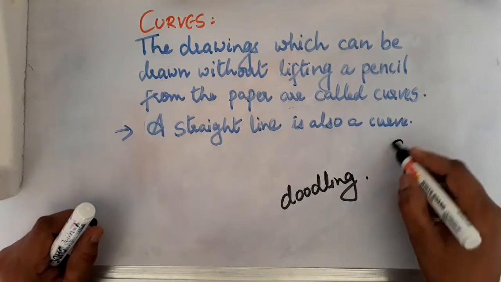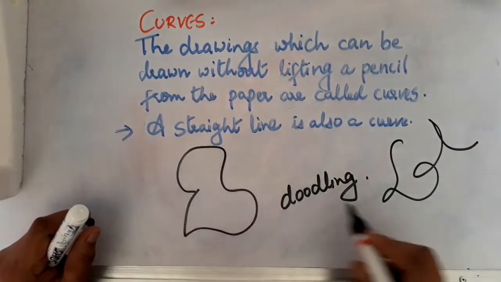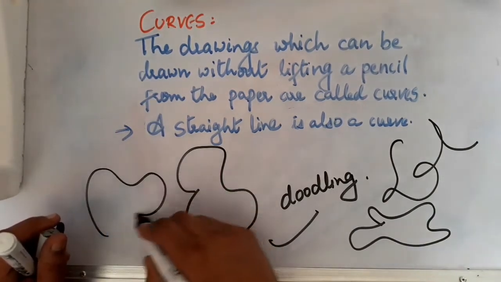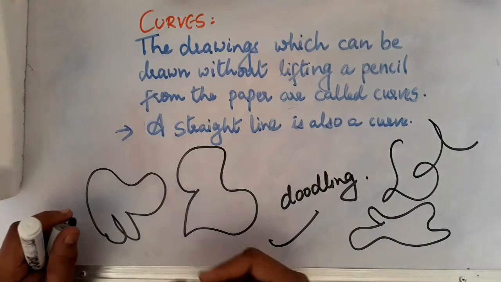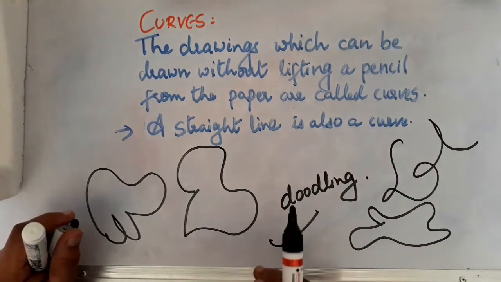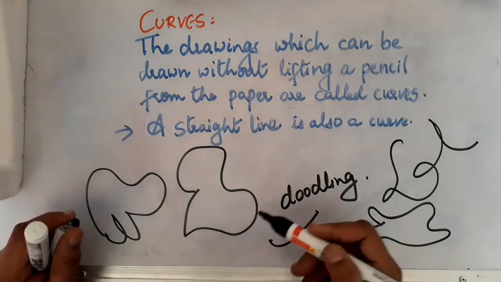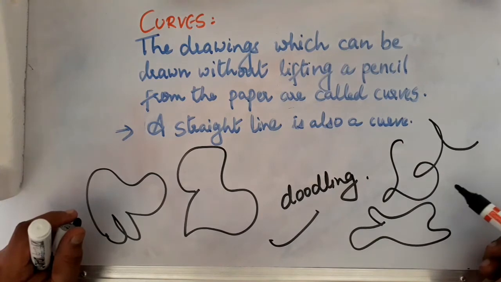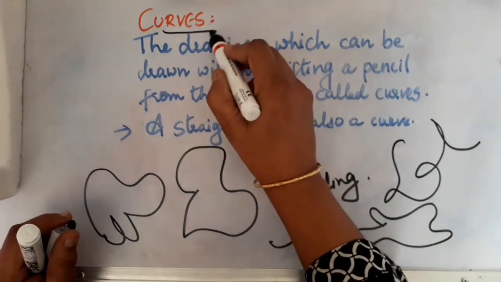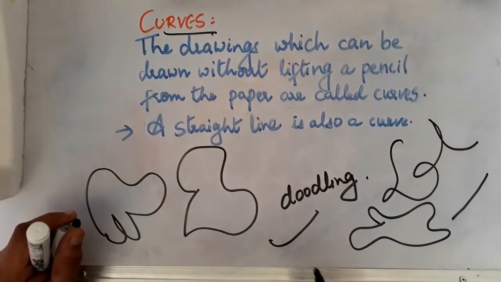He may draw something like this, or this way. This is all doodling. And the drawings which can be drawn without lifting the pencil from the paper are called curves. In that way, we can say that a straight line is also a curve.